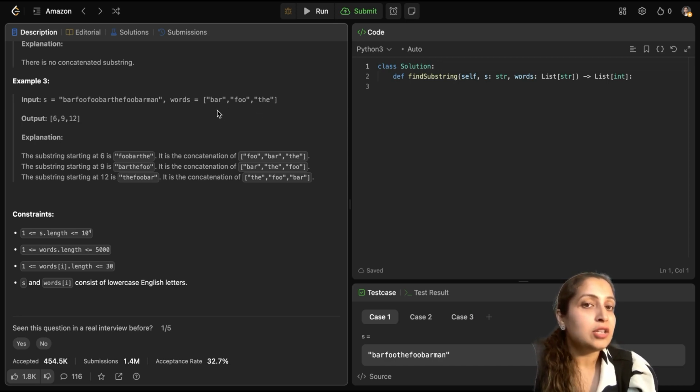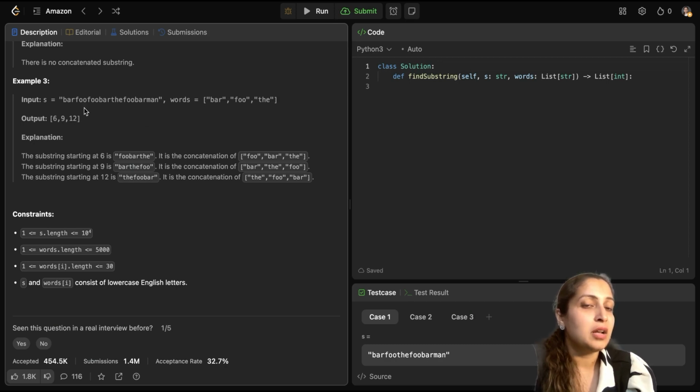So each substring is of length 3 and there are 3 substrings. So their permutation should be of length 9, right? Now you have to search. So bar foo is not true because there foo occurs twice, whereas in your solution foo is occurring only once. The count of occurrence of foo is only once.